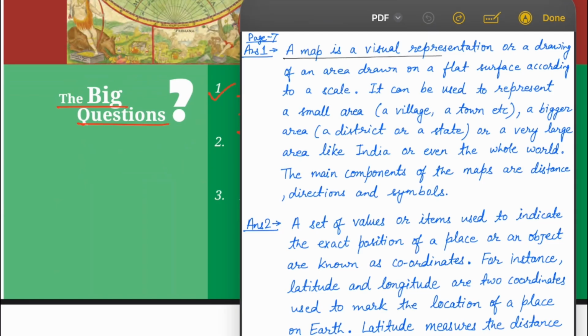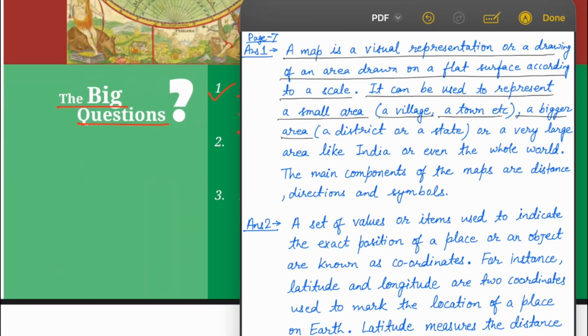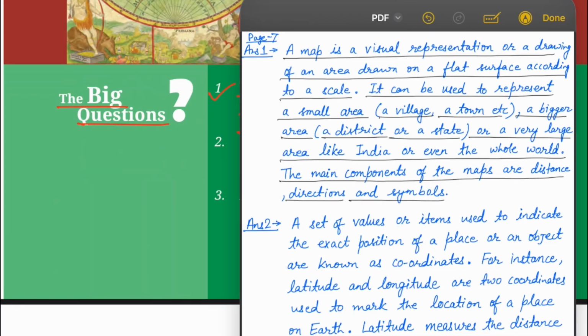A map is a visual representation or a drawing of an area drawn on a flat surface according to a scale. It can be used to represent a small area, a village, a town, etc., a bigger area, a district or a state, or a very large area like India or even the whole world. The main components of maps are distance, directions, and symbols.